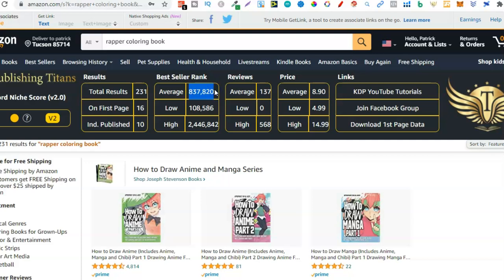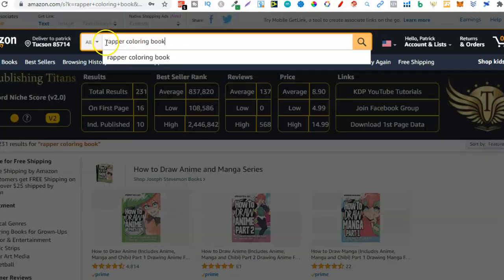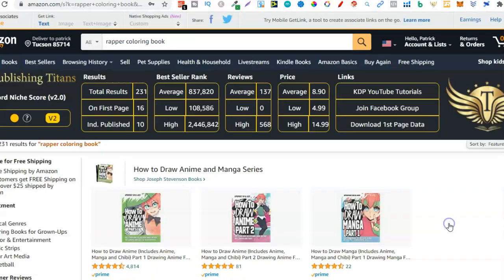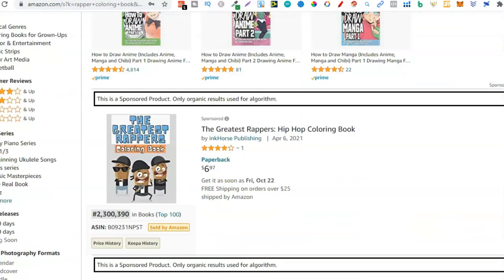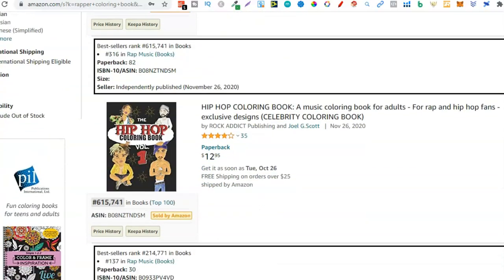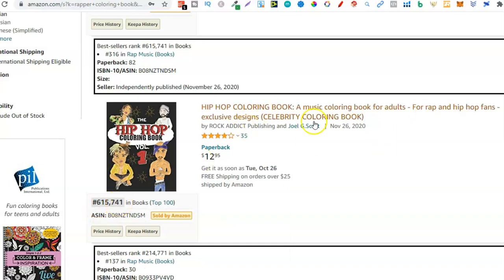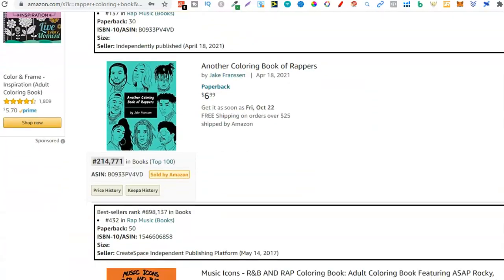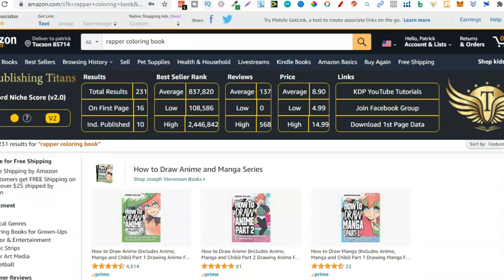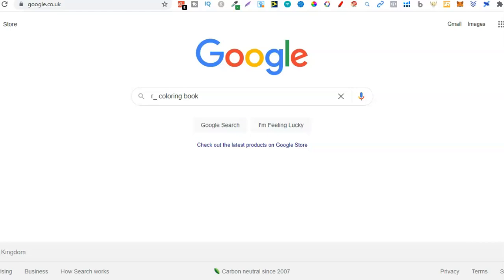I like to have things under 500,000, but this still probably wouldn't put me off if I could actually create a rapper colouring book. Now with this niche, you're not going to sell thousands of copies each and every month, but you could potentially be making some sales each month just because it's a micro niche. But look here, hip hop colouring book. This has a rank of 615,000. So this is actually selling a few copies here and there. But this rapper colouring book, I would have never realised about this niche unless I used Google.